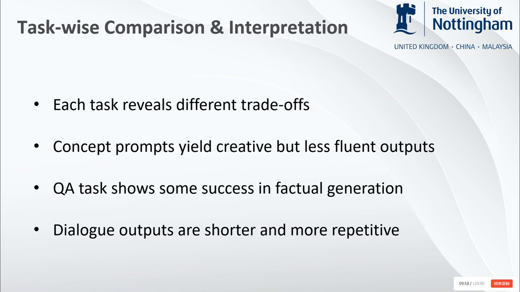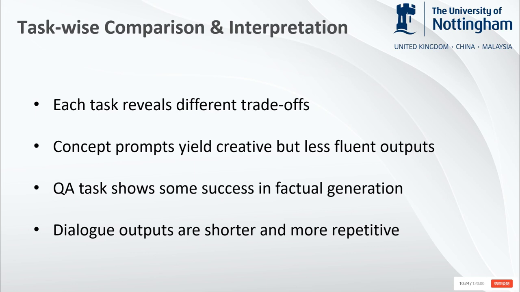Concept prompts encourage creativity. GPT-2 can combine abstract ideas into coherent text, but outputs become less fluent at high temperatures. So there's a clear trade-off between originality and fluency. In question answering, the model sometimes gives correct facts, but accuracy is inconsistent and exact matches are rare. It shows potential, but factual reliability remains limited.